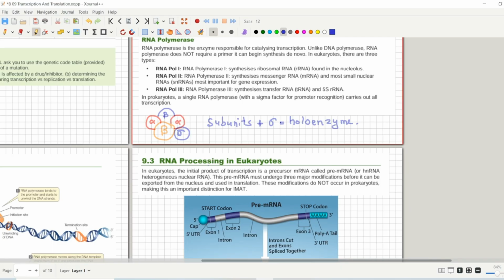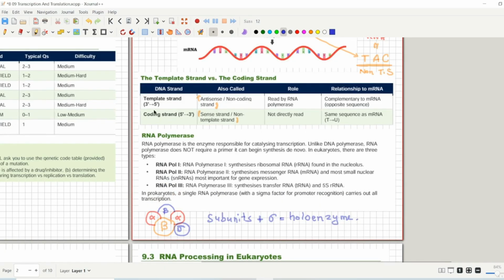Once the RNA polymerase is attached to the chain and has started working, the sigma factor is removed, and the core subunits, the 2 alpha and 2 beta, will carry on the reaction and catalyze the whole process. It is similar to DNA polymerase in that it also adds nucleotides to the 3' end. As we have studied, DNA polymerase adds nucleotides at the 3' end, and the same is true for RNA polymerase.